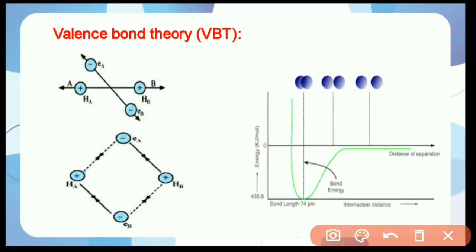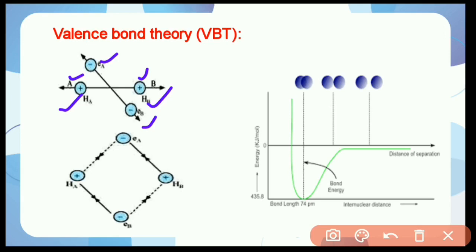In valence bond theory, how do forces of attraction and repulsion arise when two hydrogen atoms approach each other? By this diagram we can easily understand. This picture shows two hydrogen atoms, hydrogen A and B, with electron A and electron B, and then the hydrogen A nucleus and hydrogen B nucleus interaction starts operating, repulsive interaction starts operating, and the repulsive interaction tends to increase the energy of the system.